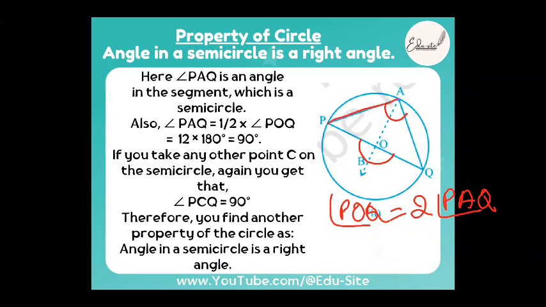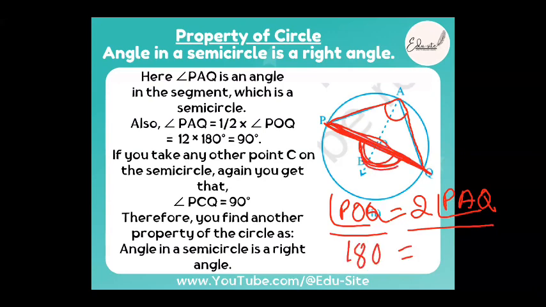Twice the angle subtended by the arc at any other point is equal to the angle subtended at the center of the circle. Fine, POQ is equal to 2 times PAQ. This is already known, correct? This is our angle that is subtended by the arc, POQ. We know POQ is a straight line, so it is 180 degree. 180 degree is equal to 2 times the angle PAQ. So what is angle PAQ now? PAQ is nothing but 180 degree divided by 2.